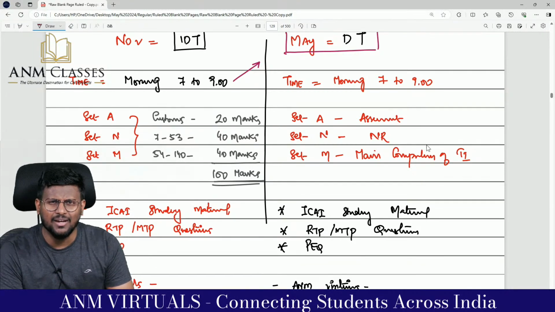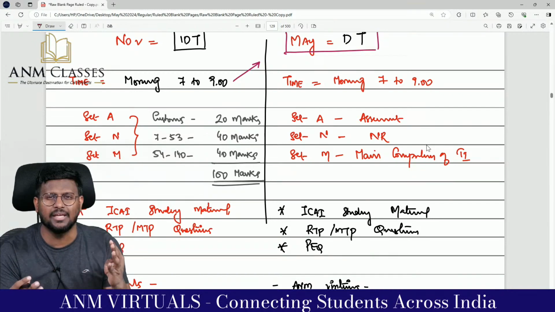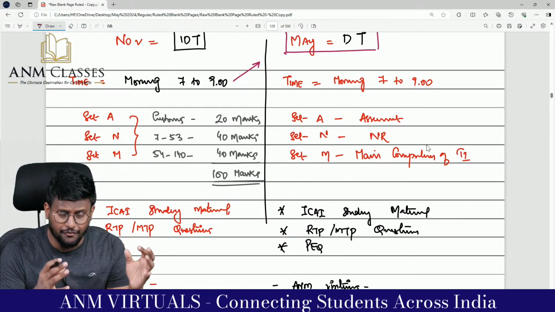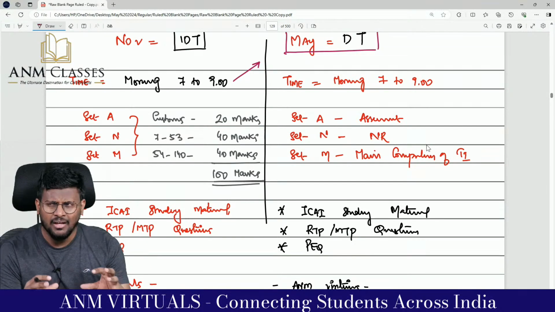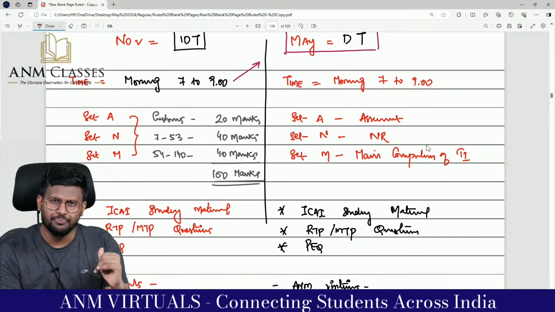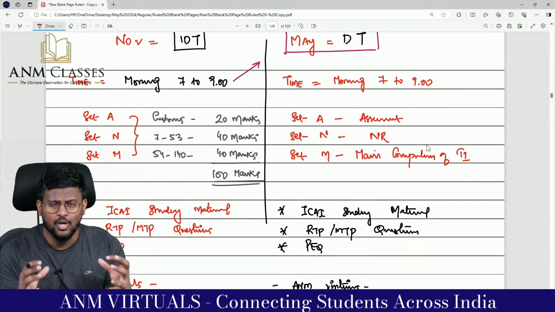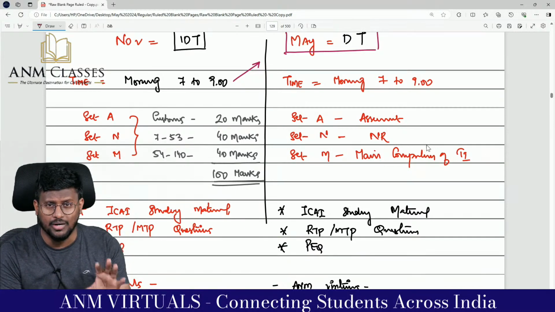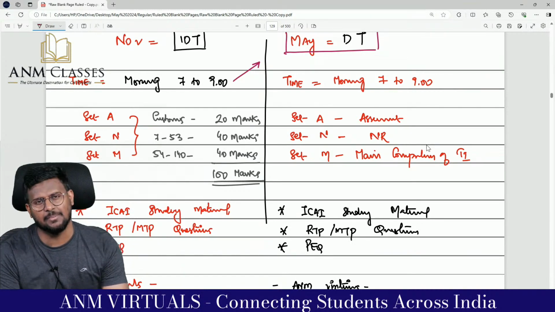Set N, the inter portion, starts from section 7 supply, section 8 composite and mixed supply, section 9 levy and collection of CGST, and goes till section 53 transfer of ITC. That area is more or less asking for 40 to 45 marks in the examination. And Set M, the main set, the assessment set, starts with section 54 refund till section 140, which will come for 40 marks in the examination.